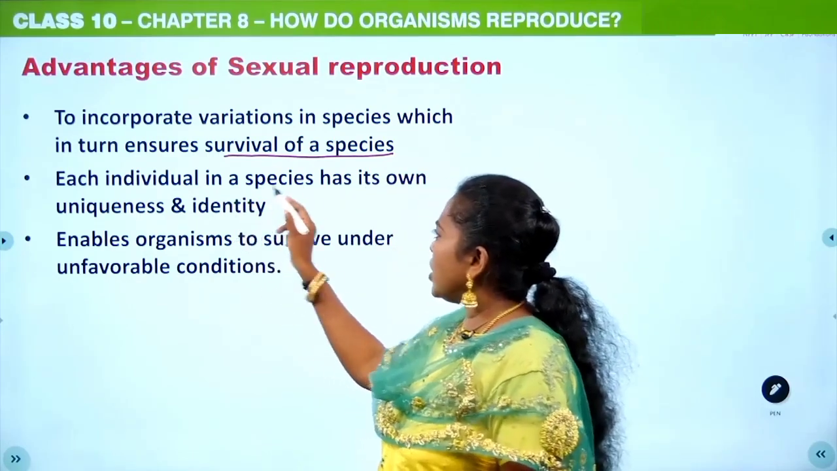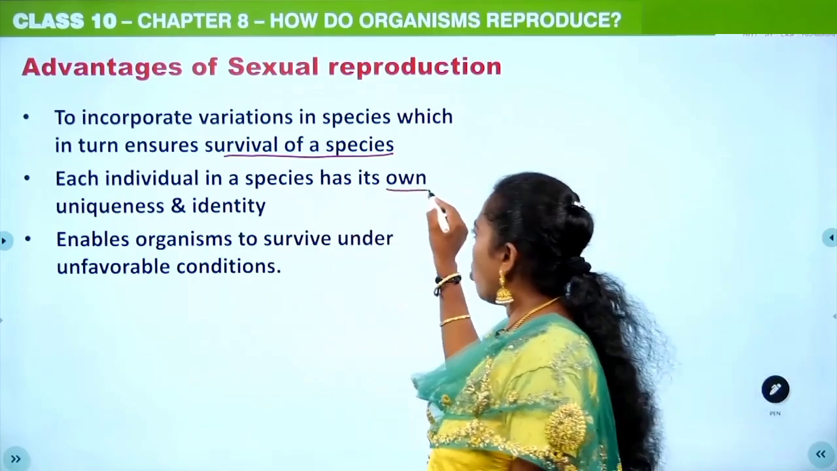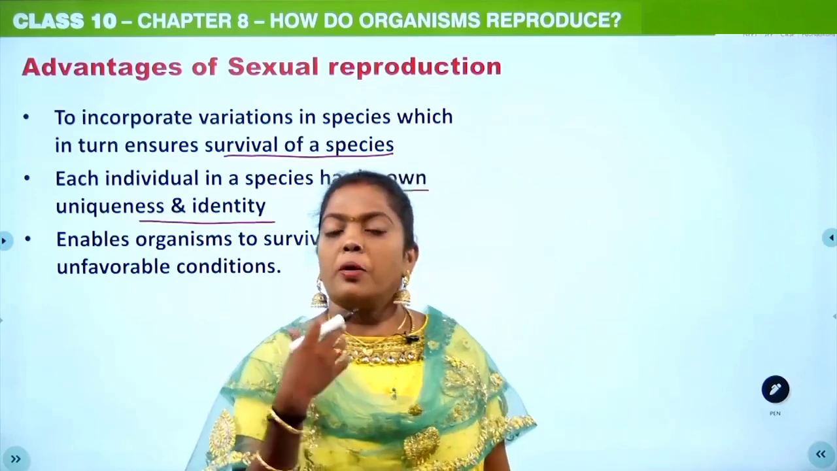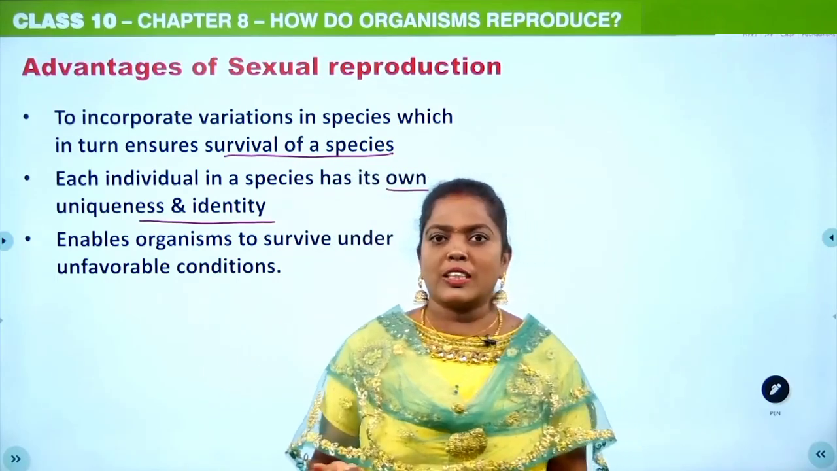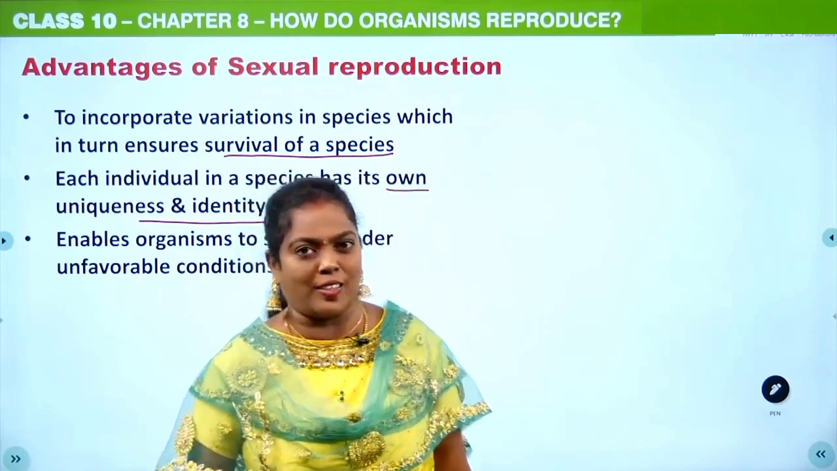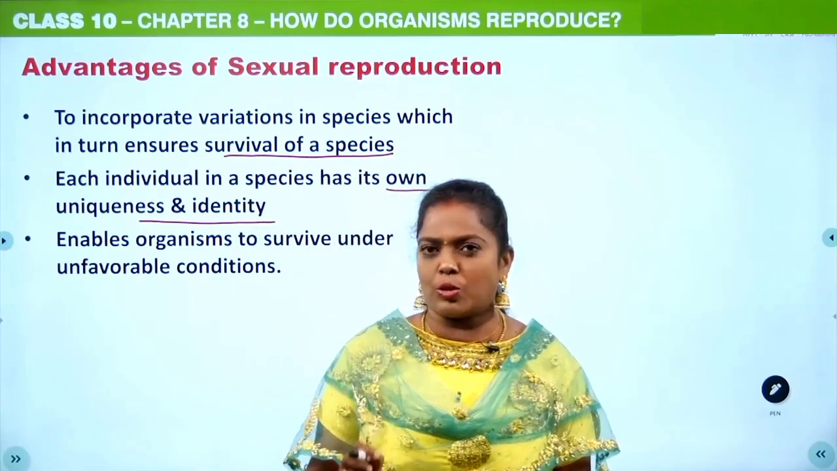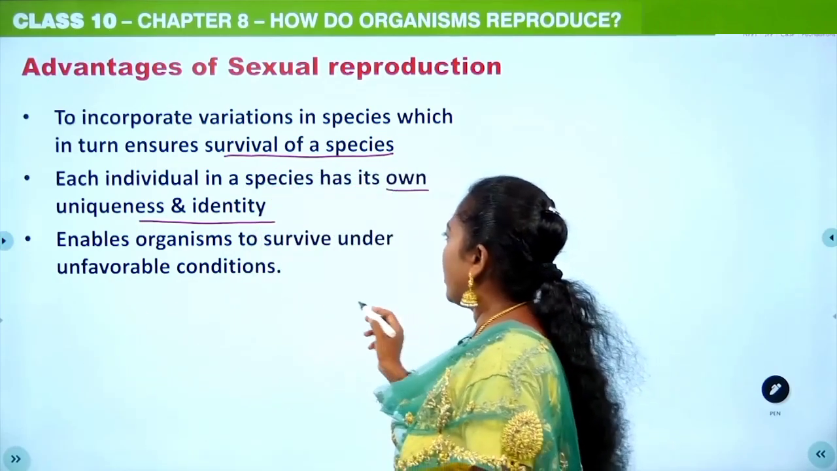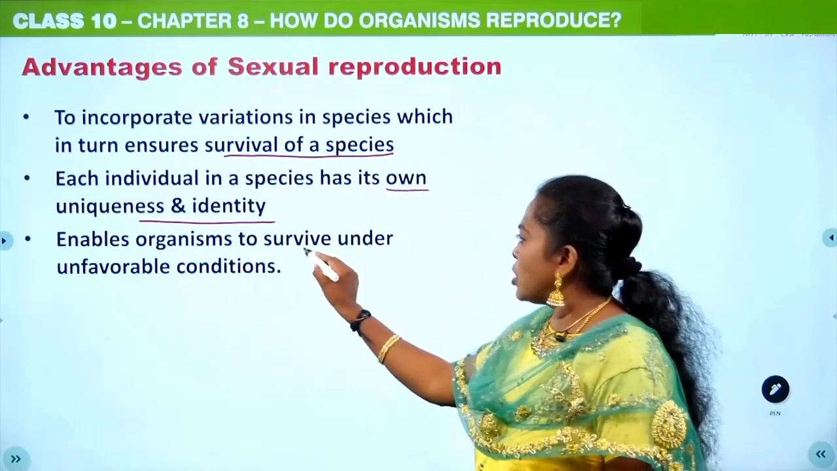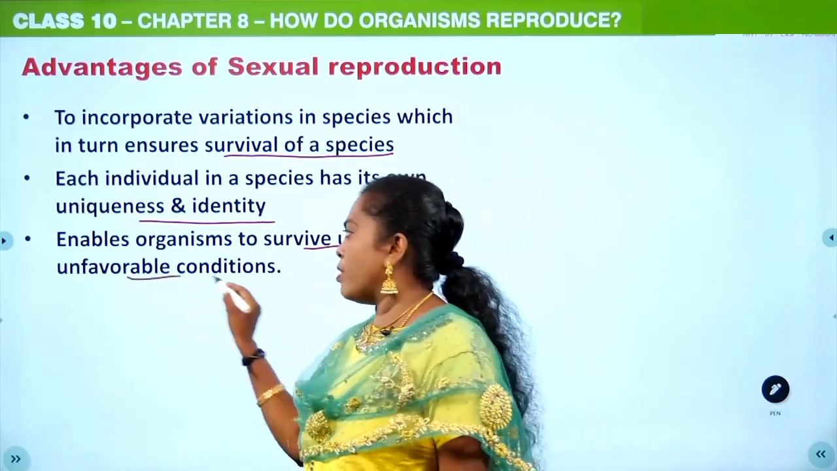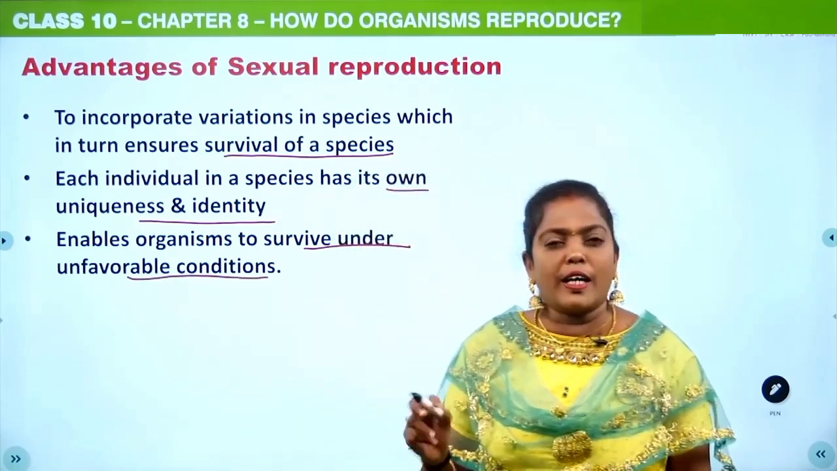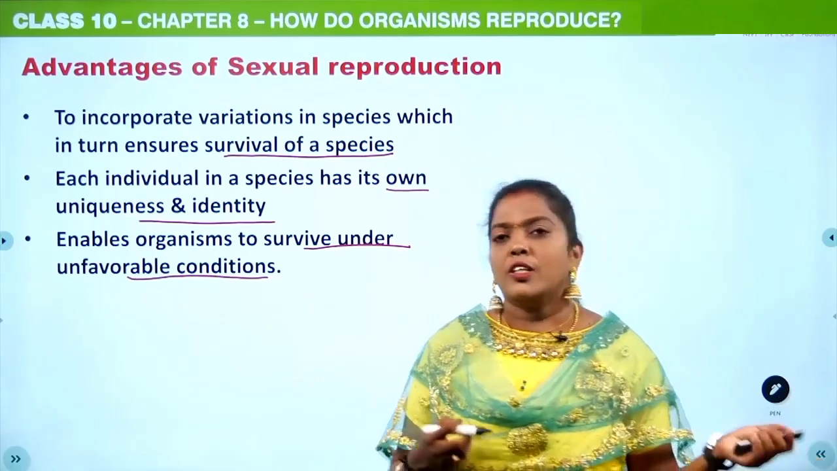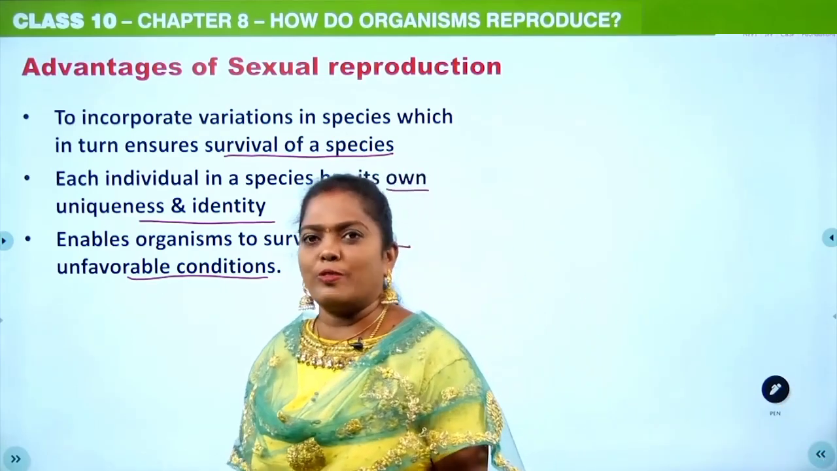Then each individual in a species has its own uniqueness and identity, isn't it? Yes, say yes or no. Because I am not similar to you, and even you are not similar to your parents. So each and every organism is very unique. Okay. And then the next point: they enable the organism to survive under unfavorable conditions. If there is any variation in the organism, this will help the organism to live in unfavorable conditions.